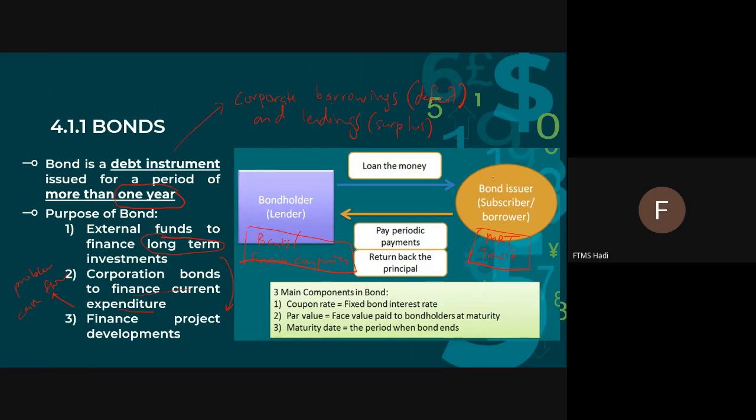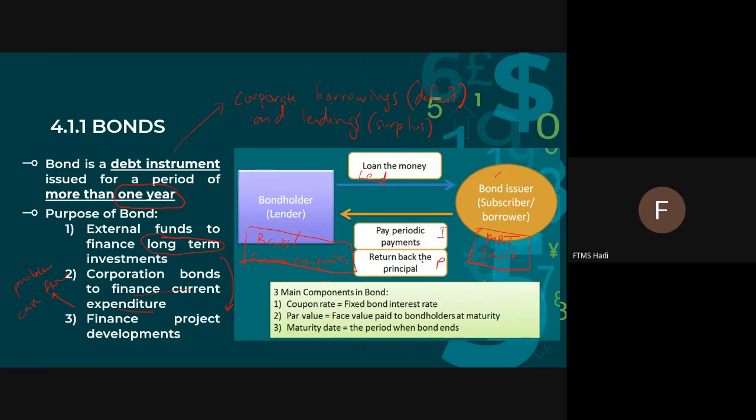So in this case, MRT Transit will become the borrower or bond issuer, and the banks or finance companies will become the lender. So the lender will lend the money. Remember, once a bond issuer gets the money, they need to initiate the project, start operating, and then get the revenue. From that revenue they need to make repayments. That means repaying the loan and returning the principal. This is what we call principal and interest.